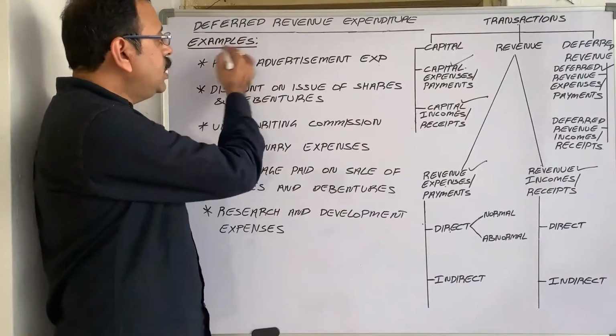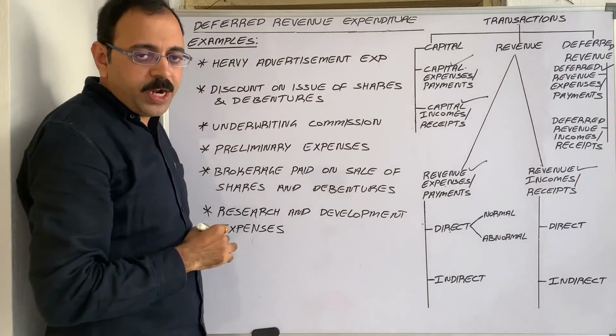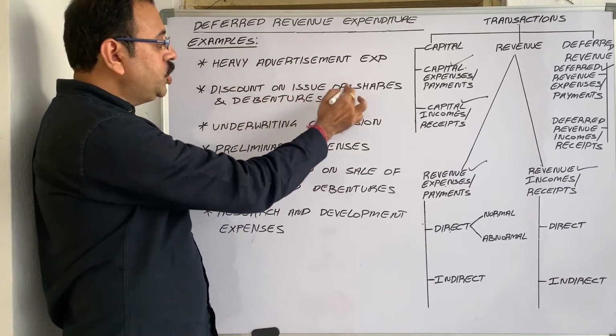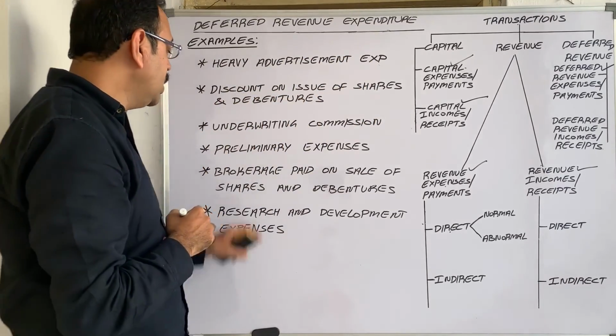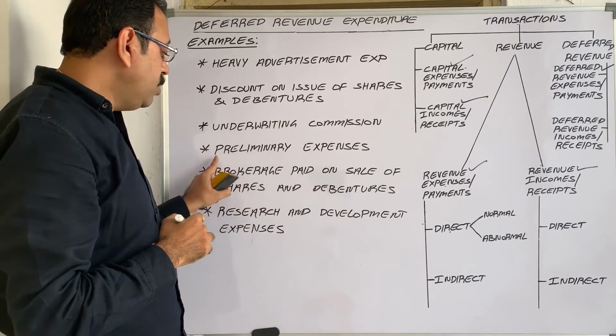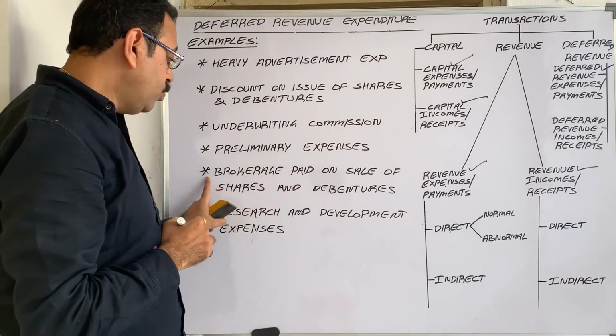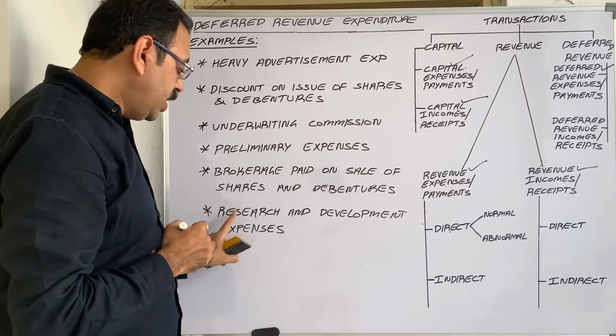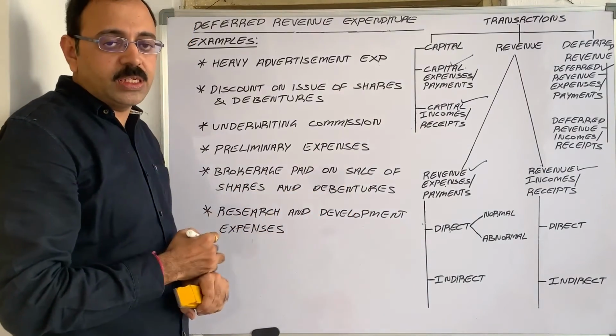These are the examples of deferred revenue expenditure: heavy advertisement expenditure, discount on issue of shares and debentures, underwriting commission, preliminary expenses, brokerage paid on sale of shares and debentures, and research and development expenses.